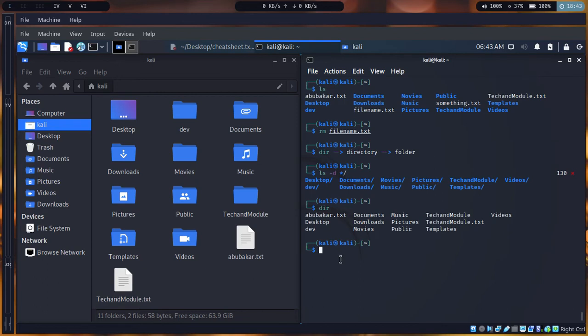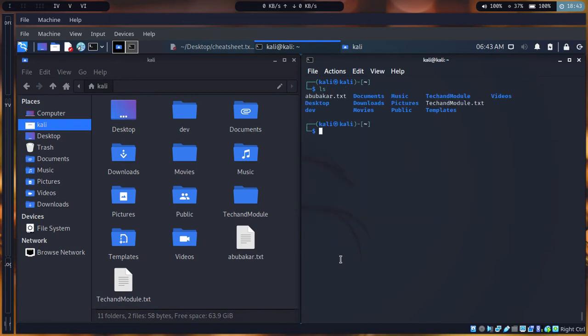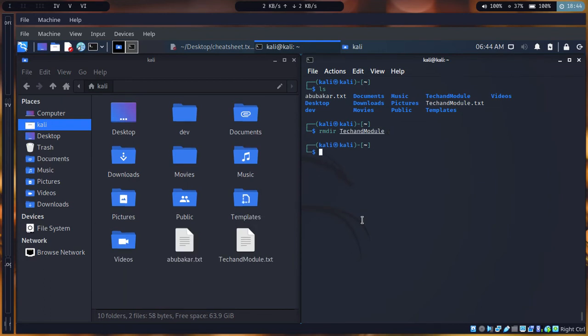So if I want to delete, let's assume I decided I don't want a picture folder anymore, or I don't want tech and module folder anymore. I am out of this. So I can say rmdir tech, and then I press tab, and then it's going to show me which one do you want to delete? Tech and module. Yes, I select it, and when I press enter, you see,